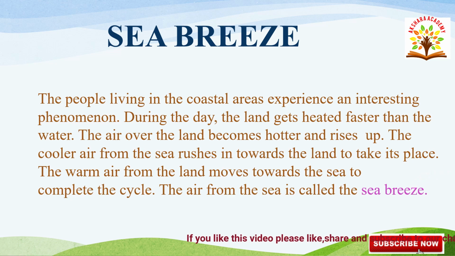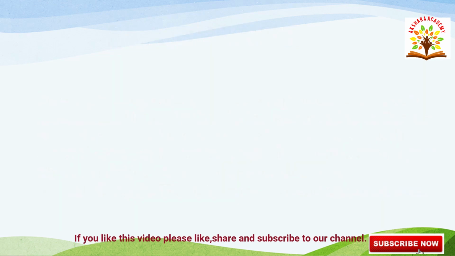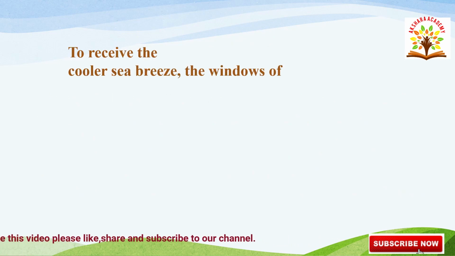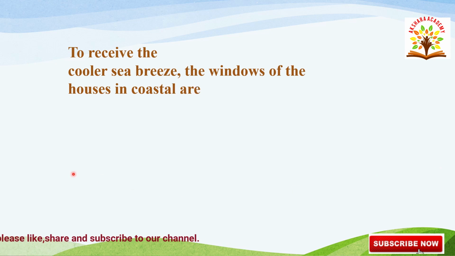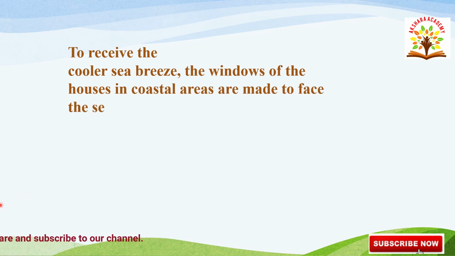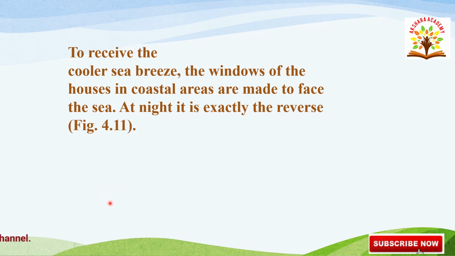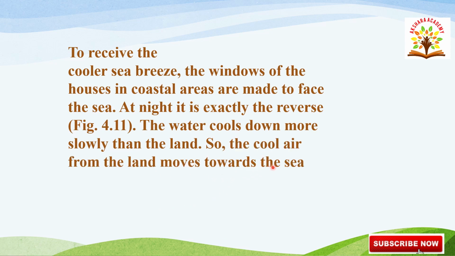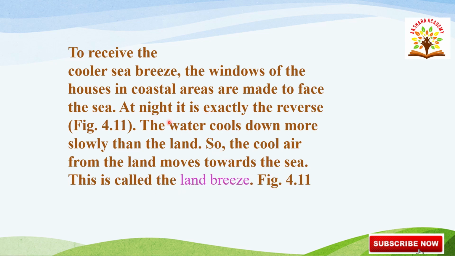Next, let us go to the next topic, land breeze. To get the cooler sea breeze, the windows of houses in coastal areas are made to face the sea. At night, it is exactly the reverse. The water cools down more slowly than the land. So, the cooler air from the land moves towards the sea. This is called the land breeze. Land breeze occurs during night time.